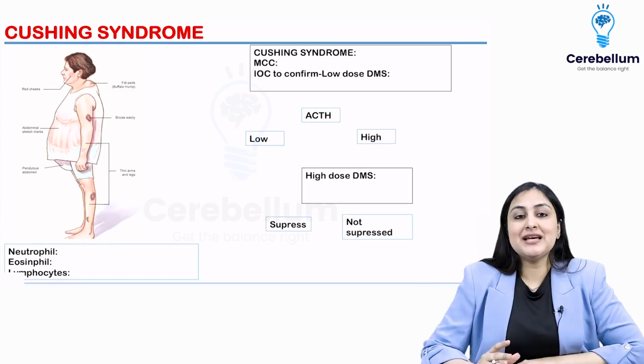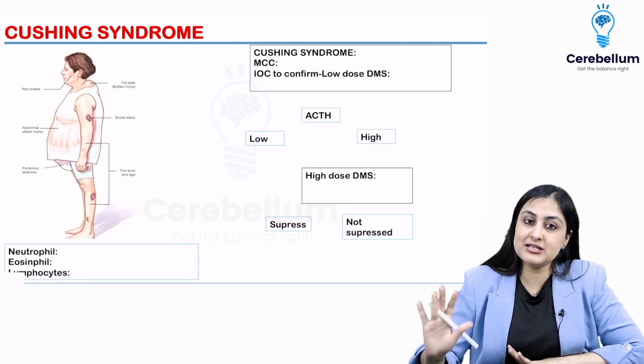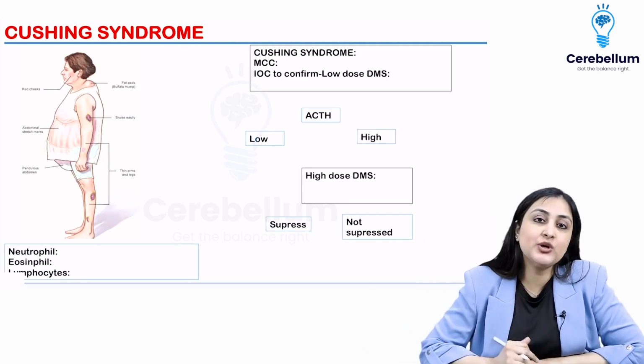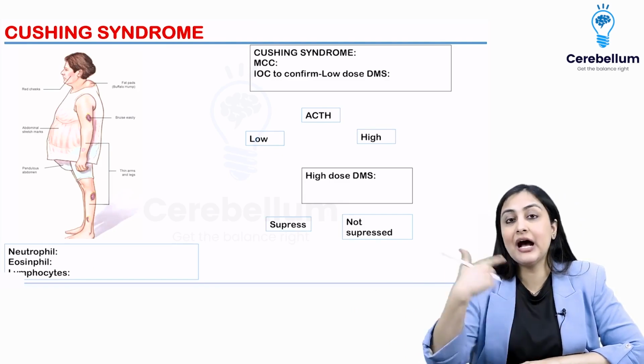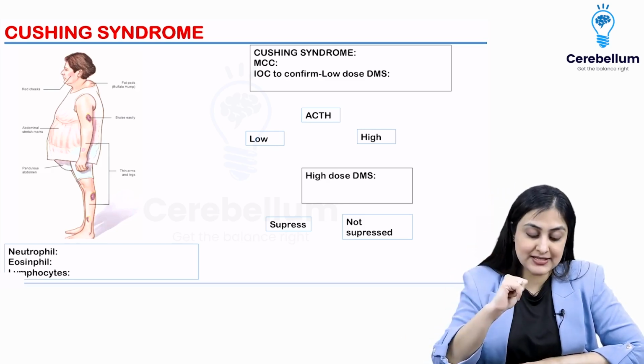So Cushing syndrome is anytime cortisol is high. Simply put, Cushing syndrome means cortisol levels are high. Cushing's disease, on the other hand, means cortisol being high because of an ACTH secreting pituitary adenoma. Alright, so that's the difference.